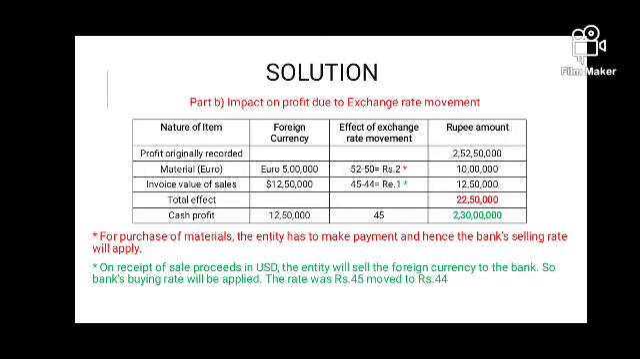So in both the cases, when you purchase raw material you have a loss of 10 lakh, and when you sell your goods and receive dollars and convert them, again you have a loss of 12 lakh 50,000. So that is why the total loss which the firm was having is 22 lakh 50,000, and that's why the final profit is 2 crore 30 lakhs. Now in the last part of this video, we'll discuss the second question: we have to comment on the exchange rate movement.